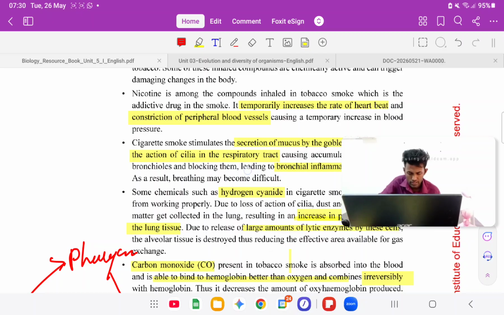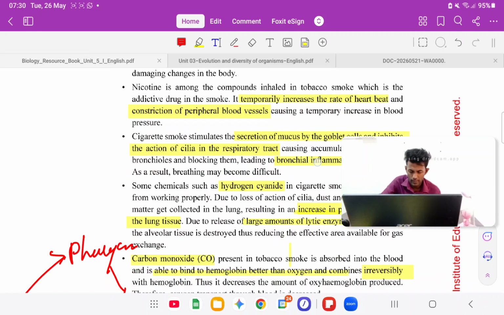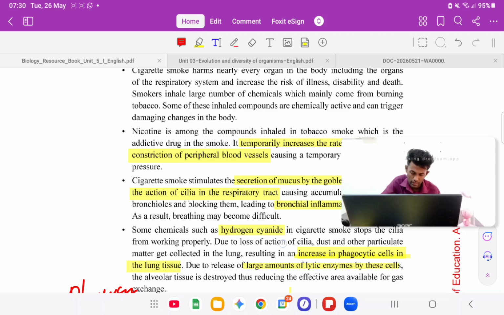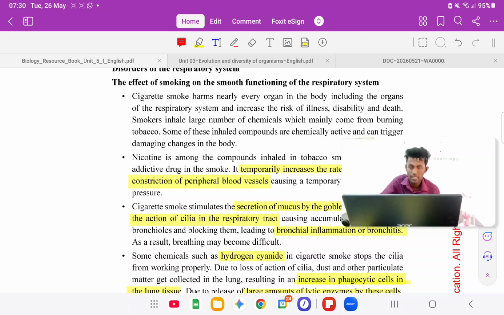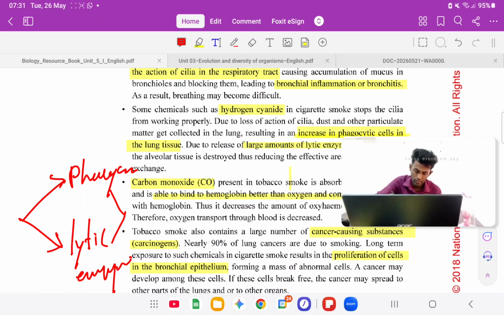This can come as part A or B of a question, because nicotine is doing one thing, hydrogen cyanide another, and carbon monoxide a different thing. These different actions lead to bronchitis and lung cancers, and finally to death, right? So a lot of points. We'll move to the question.